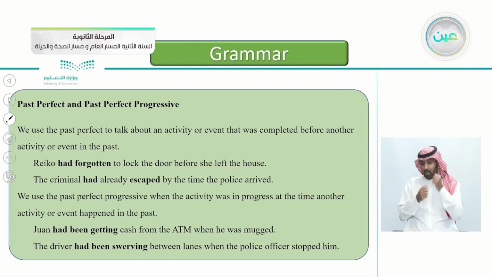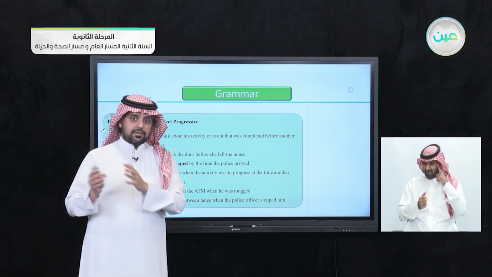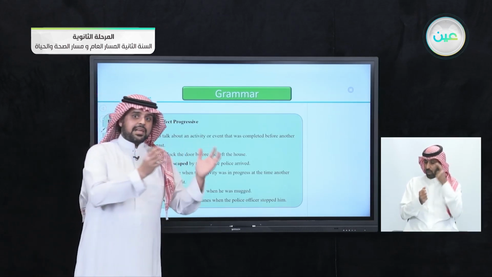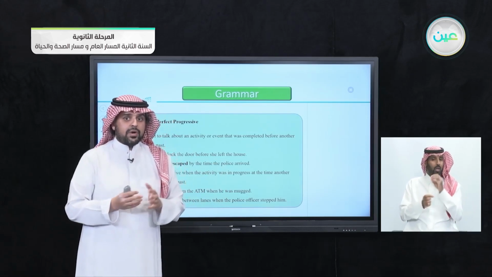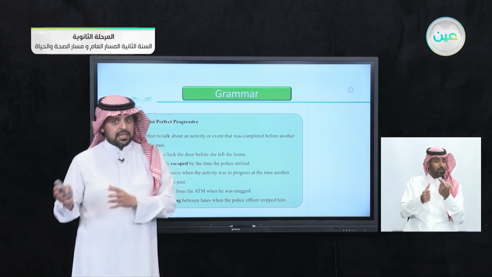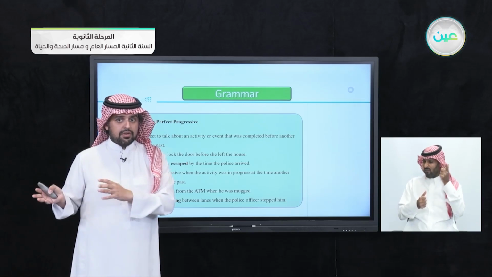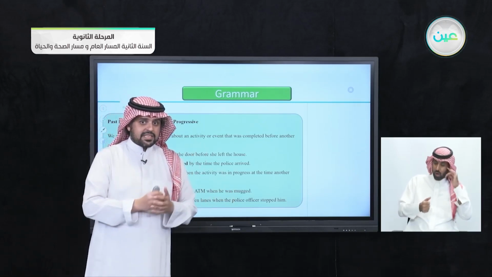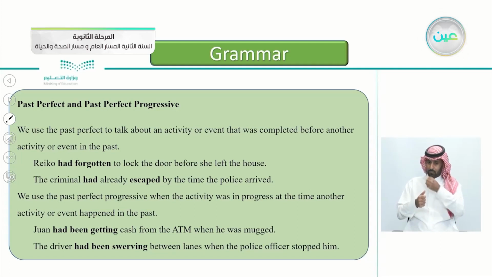So, we had two events: that she forgot to lock the door, and that she left. Can you tell me which one happened first? Her forgetting to lock the door, or that she left? Yes, the first one is that she forgot to lock the door. That's where we put the past perfect. We say Rico had forgotten to lock the door before. This is the key word here. This is the word to relate the two sentences. Before she left the house. The second event here, we use the past simple.